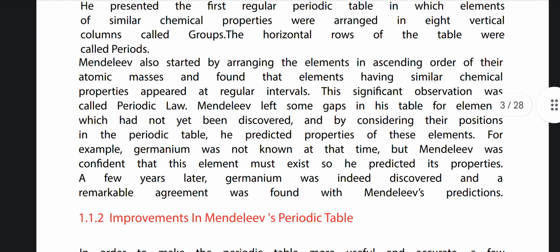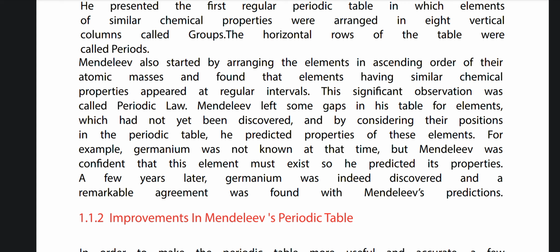Mendeleev also started by arranging the elements in ascending order of their atomic masses and found that the elements having similar chemical properties appeared at regular intervals. This significant observation was called the periodic law. Mendeleev left some gaps in his table for elements which had not yet been discovered, and by considering their positions in the periodic table, he predicted properties of these elements.